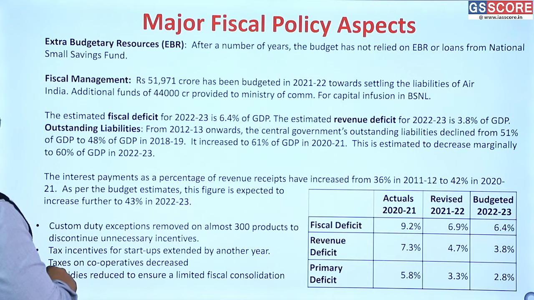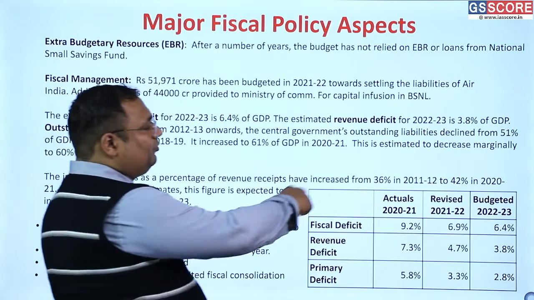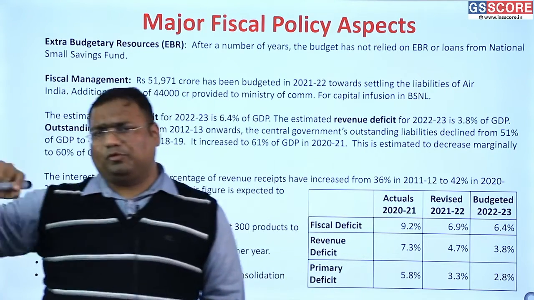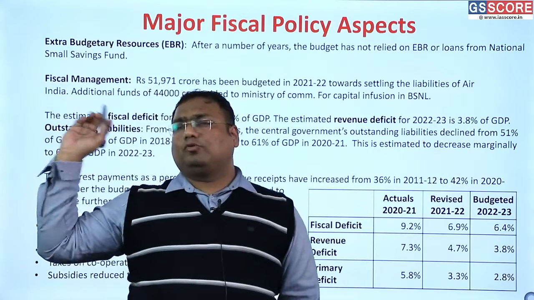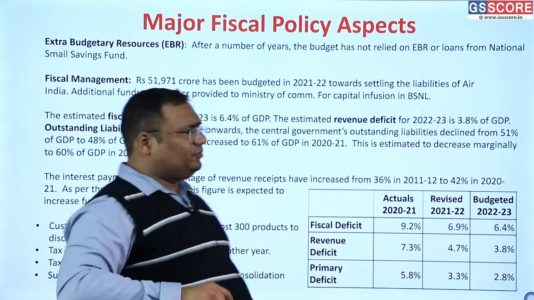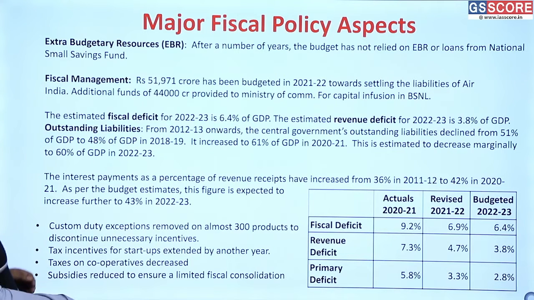And the interest payments as a percentage of revenue receipts have increased from 36 to 42%. And as a proportion of our total expenditure, as we've seen earlier, it has increased by almost 2.2%. I've shared the data with you earlier today, so if you're not able to recall, please rewind the video and see again.